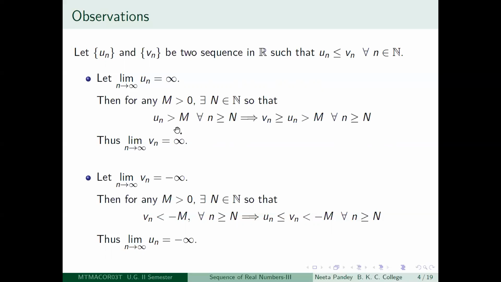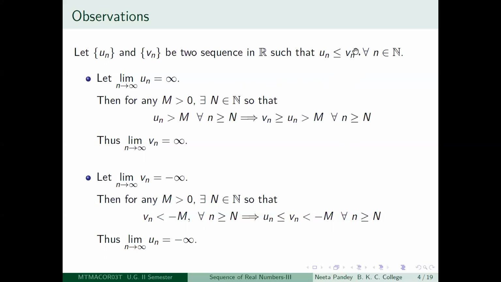Please keep in mind that infinity here is not a number. This infinity is being used to describe a concept, and that is precisely this. I hope I am clear.